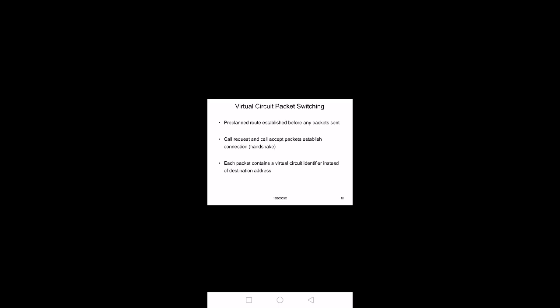Each packet contains a virtual circuit identifier instead of the destination address. In case of datagram, the control information contains the source address and destination address. But in virtual circuit packet switching, the control information contains the virtual circuit identifier instead of the destination address.